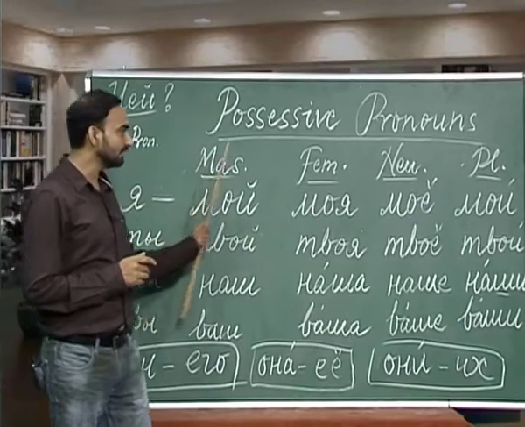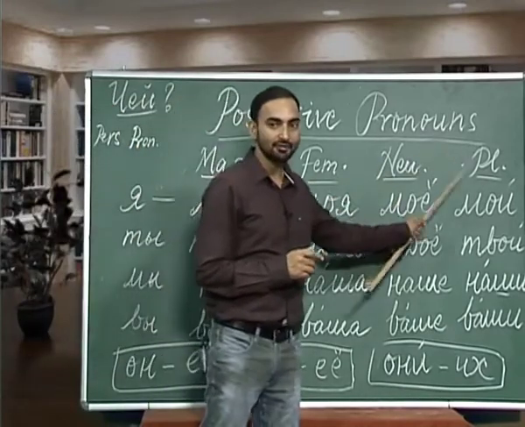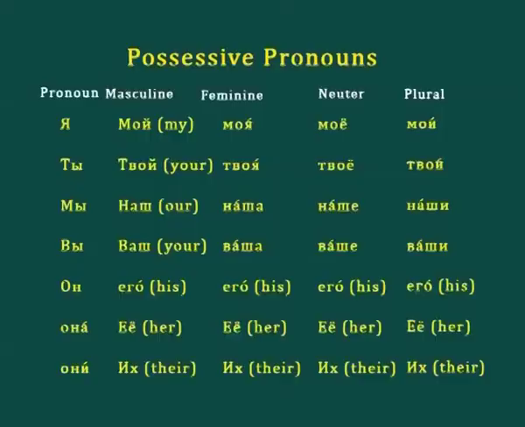So how do you answer this question? Чей это дом, whose is this house? Чья это карта, whose is this map? Чьё это письмо, whose is this letter? So we answer this question by using a possessive pronoun. So let us see what those possessive pronouns in Russian are. I have written here masculine, feminine, neuter and plural. As I have already told you, чей has four forms: чей masculine, чья feminine, чьё neuter and чьи plural.